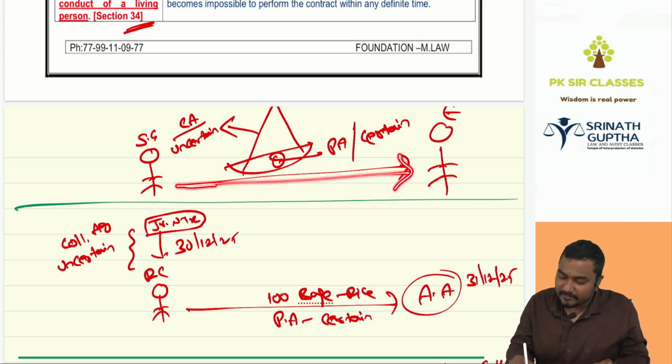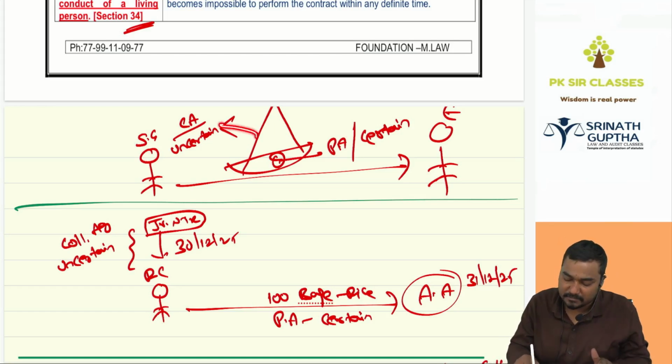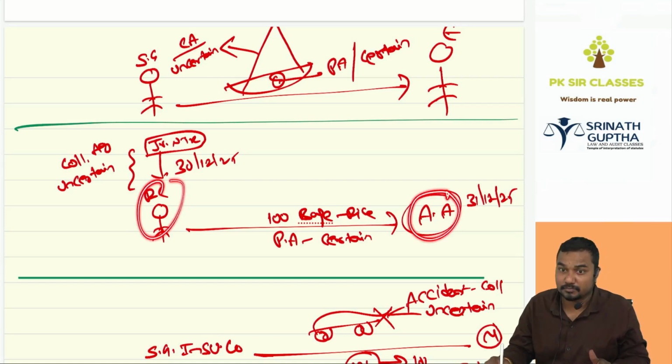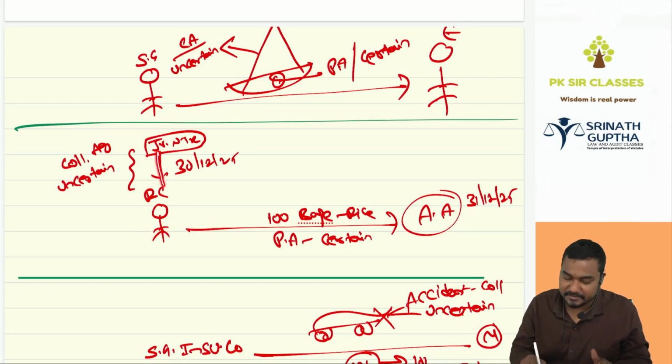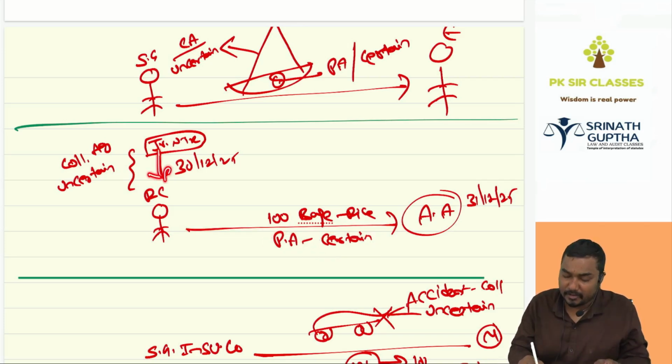Here, giving the watch is the primary transaction and certain. Giving the watch depending upon the arrival of the ship at Mumbai is the collateral transaction, collateral agreement, and it is uncertain. Otherwise, Ramcharan said to Allu Arjun, I will give you 100 bags of rice if NTR gives the same to me. I will give you 100 bags of rice is the primary transaction, perfectly certain. I will give you if NTR is giving: NTR may give, NTR may not give. It's a collateral transaction, which is uncertain.